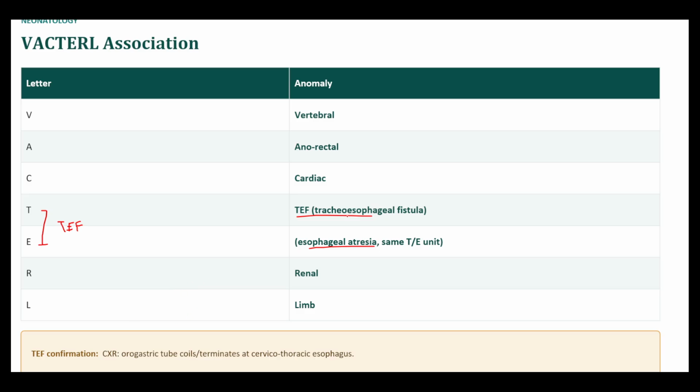And then to confirm the presence of a tracheoesophageal fistula, you insert an orogastric or nasogastric tube, and you find that it coils or stops at the esophagus, does not continue to the stomach on X-ray.